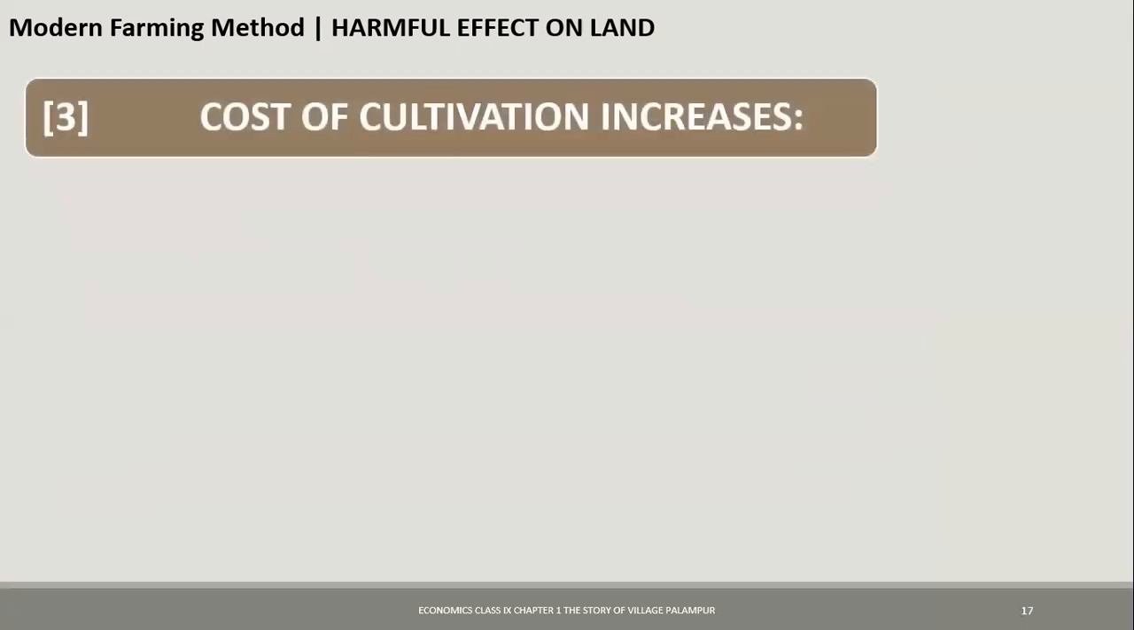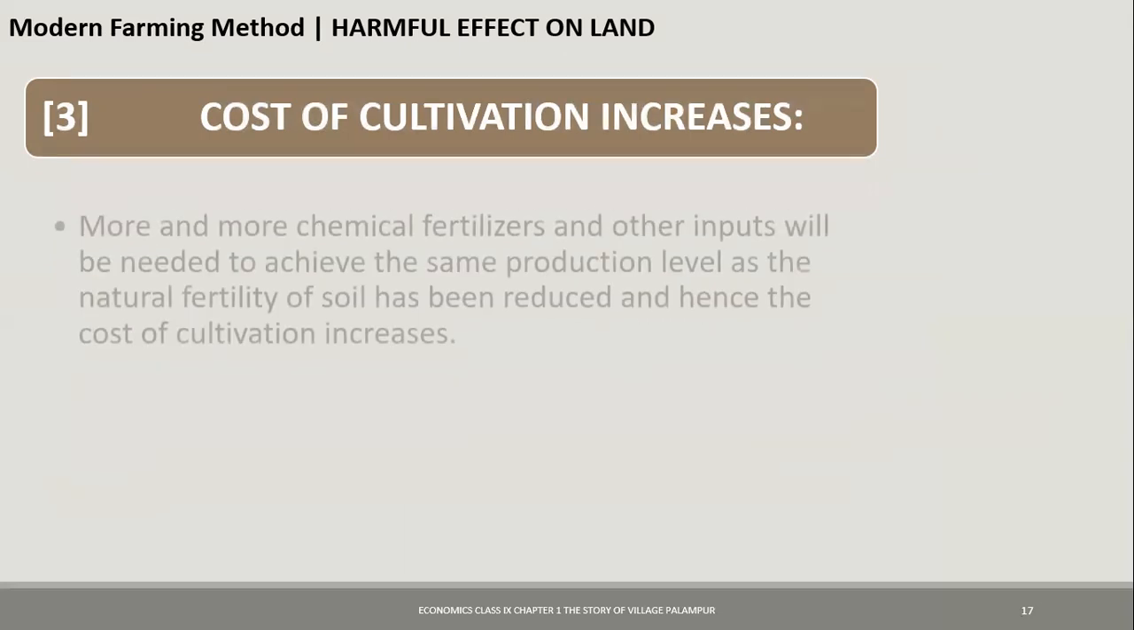The third one is cost of cultivation increases. See, when you're using the fertilizers, pesticides, you're using irrigation, you have to make payment for all these things. Natural manure is free of cost. It's made of cow dung, it's made of the decomposed plants and other things. But here you have to pay for fertilizers, you have to pay for pesticides, you have to pay the electricity bill for irrigation. So the cost of cultivation increases.